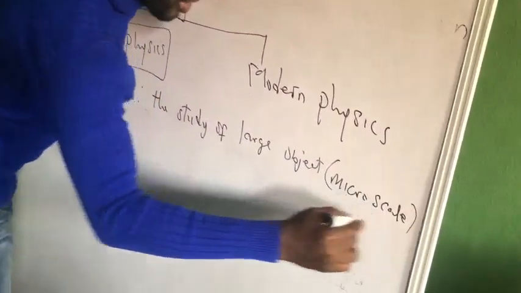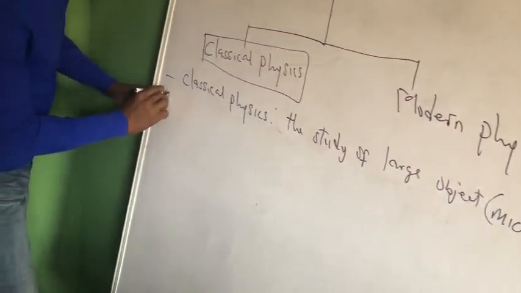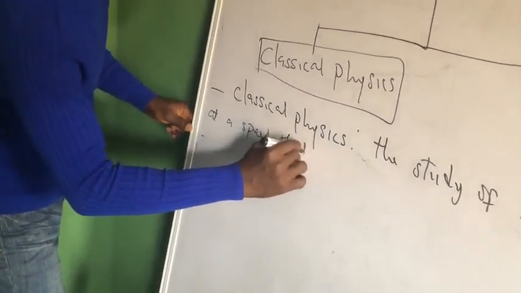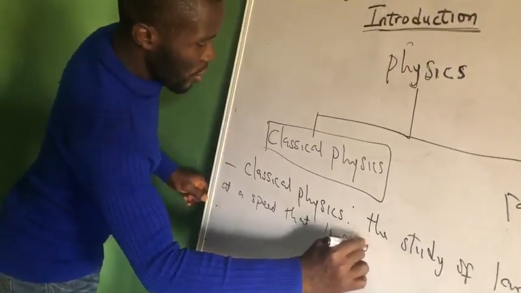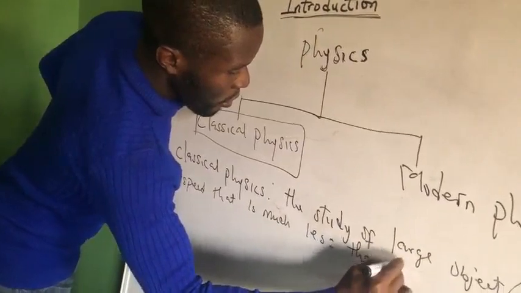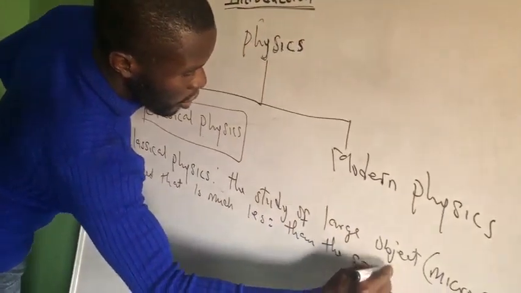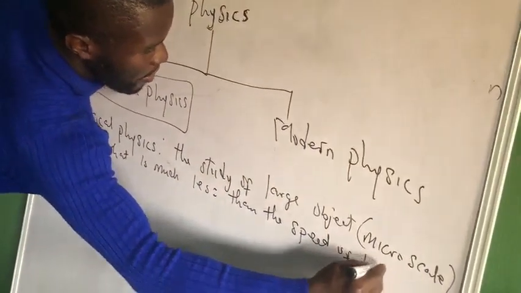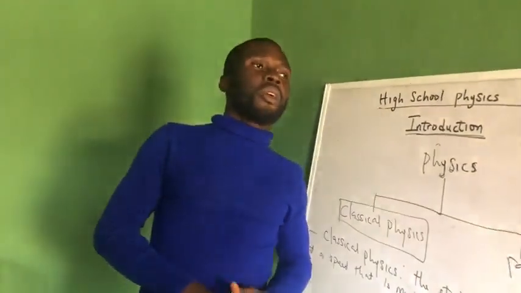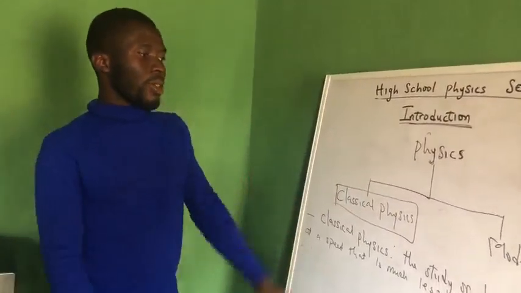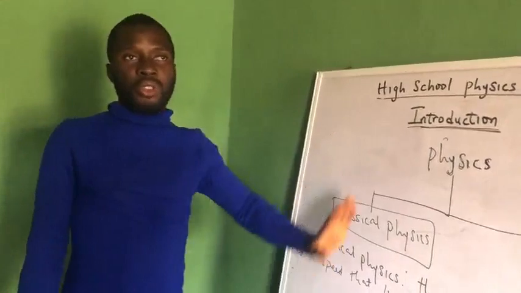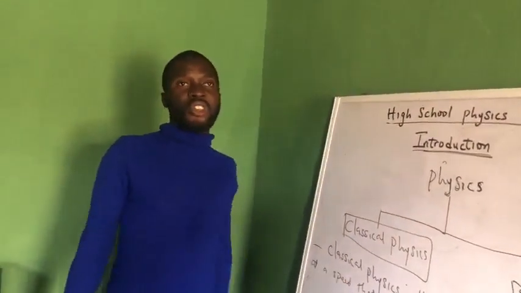The study of large objects at a speed that is much less than the speed of light. So the study of very large objects, especially objects that are moving at a speed that is much less than the speed of light, we use classical physics to model such objects.